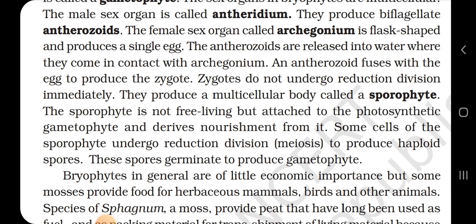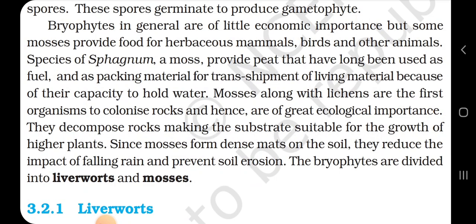The sporophyte is not free living but attached to the photosynthetic gametophyte and derives nourishment from it. Some cells of the sporophyte undergo reduction division, meiosis, to produce haploid spores. These spores germinate to produce the gametophyte.